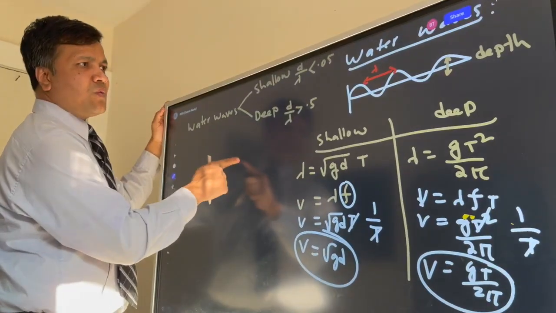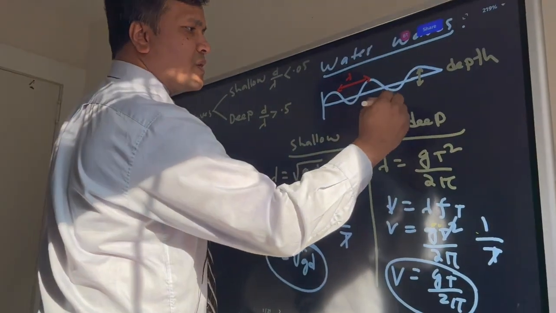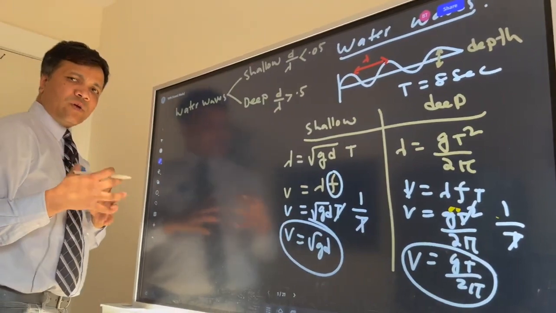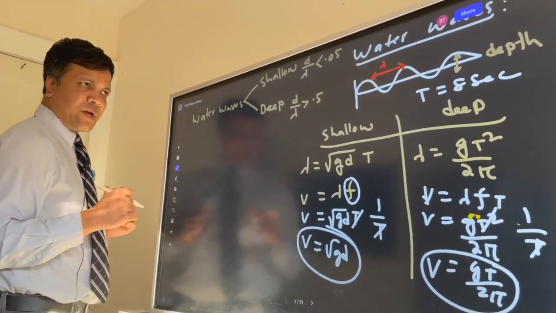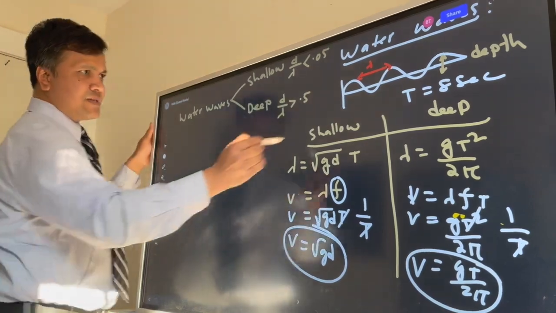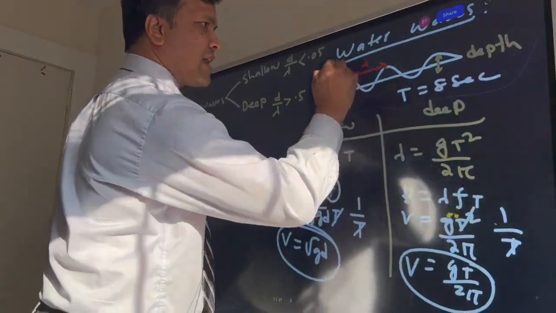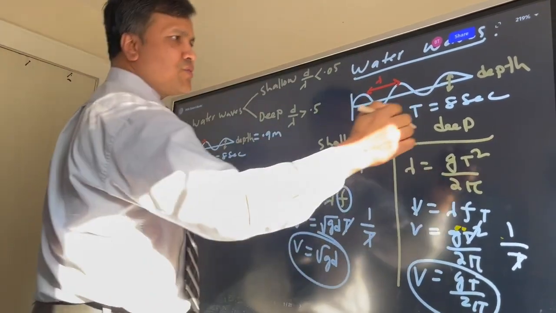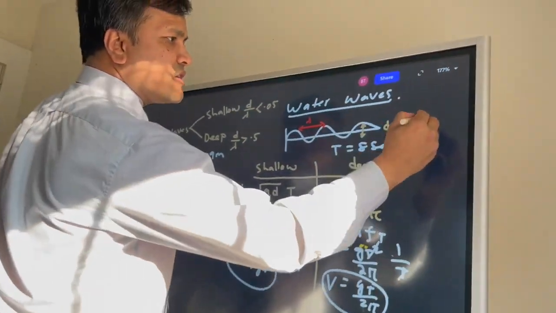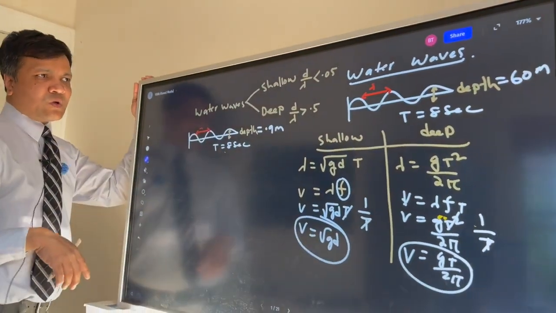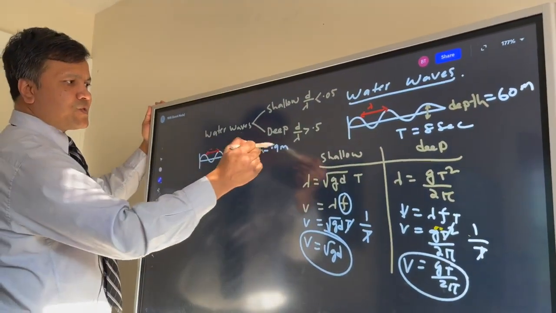Now say this is the water, and the period is 8 seconds. We are doing a case study. There are two types of water, and for both of them the period is 8 seconds. This one, the depth is smaller, 0.9 meter, and for this one, let's say the depth is 60 meter. We're going to solve these two problems. One is 60 meter, one is 0.9 meter.